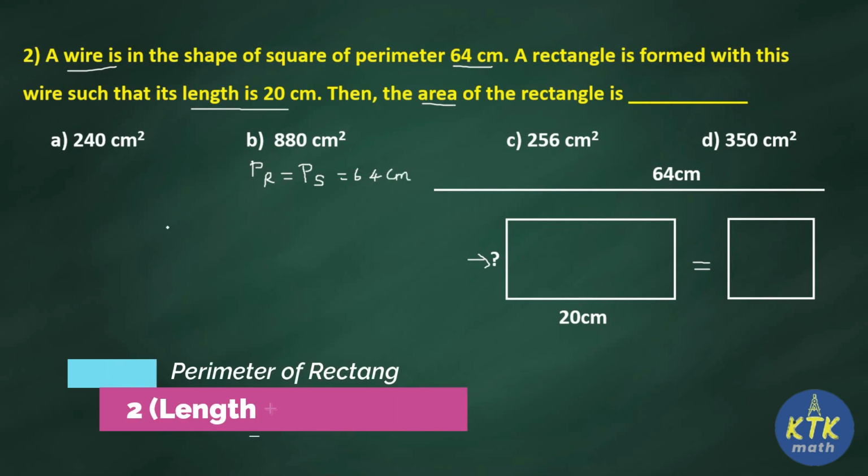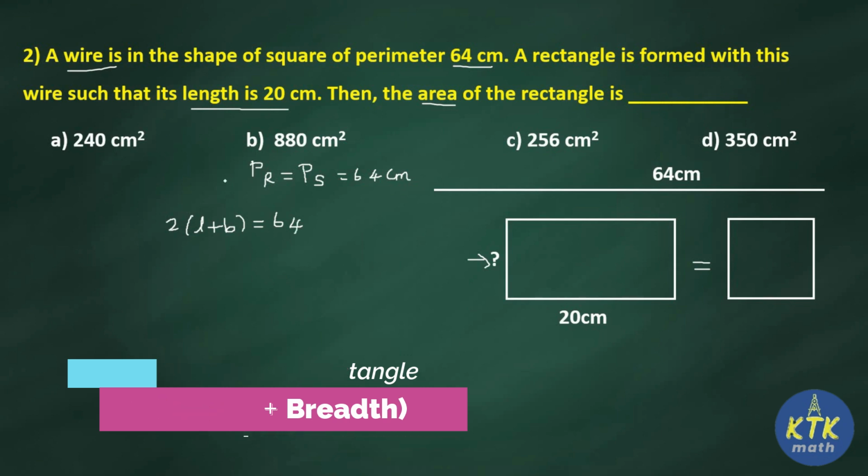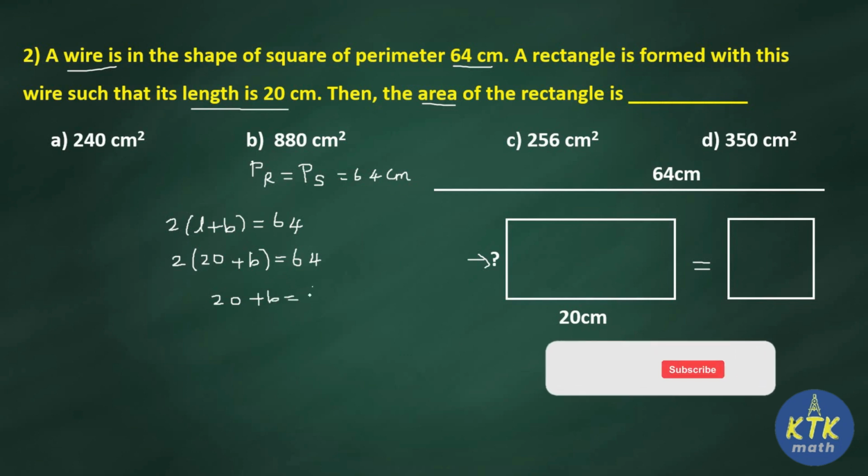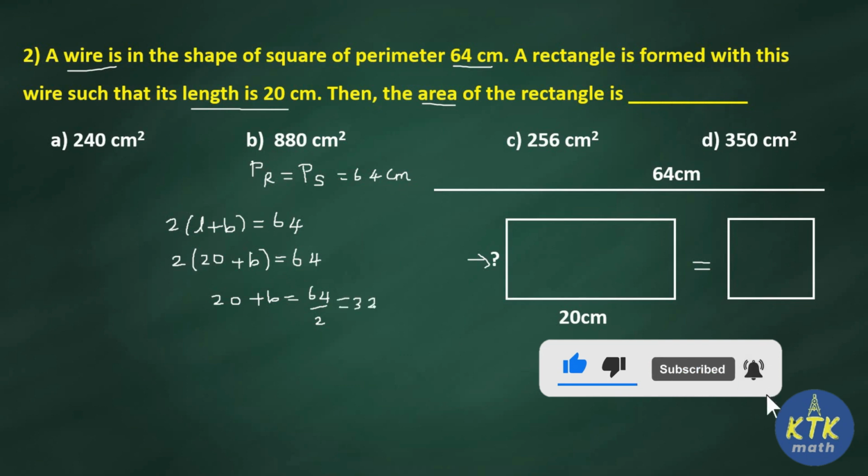So what is the formula for perimeter of rectangle now? We know that it is 2 times L plus B. So 2 times L plus B is 64. So we have length 20. So you can substitute here 2 times 20 plus B, keep it as it is, because we are going to find B. So 2 is in terms of product. When it moves to right side, it will become divide. So you are going to write 20 plus B is equal to 64 by 2. So what is 64 by 2? 32 now.